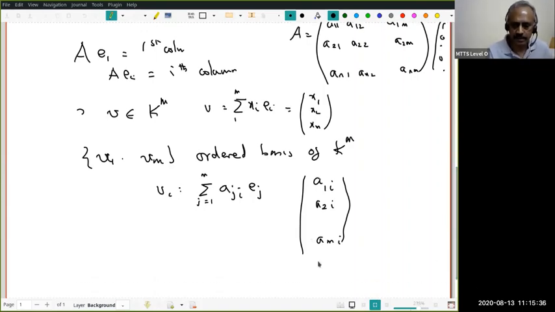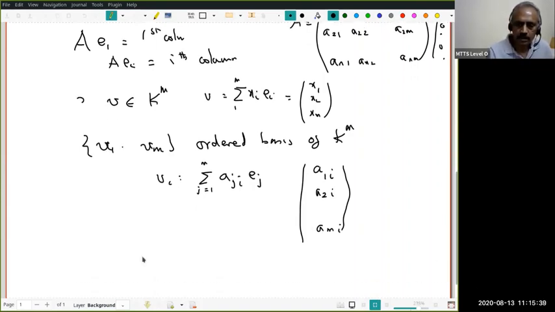Now, if I call this matrix A, with columns V1, V2, Vm, where V1 is a column vector A11, A21, Am1, and Vm will be A1m, A2m, Amm.